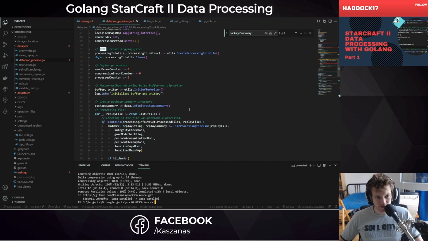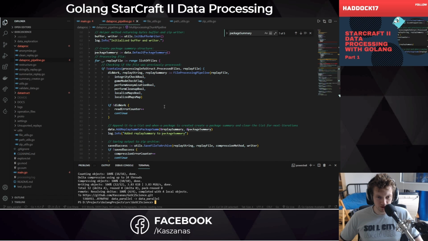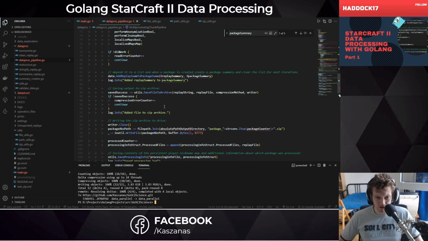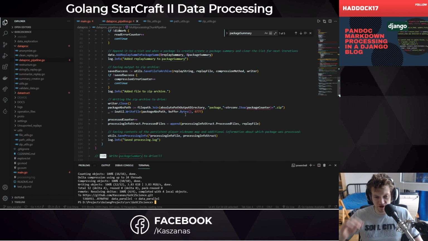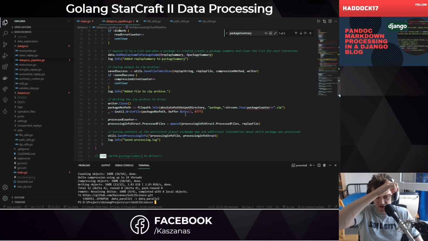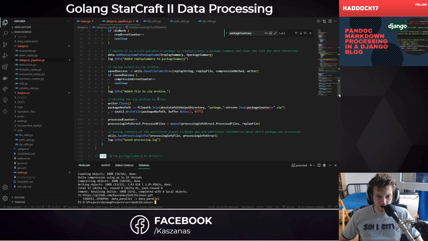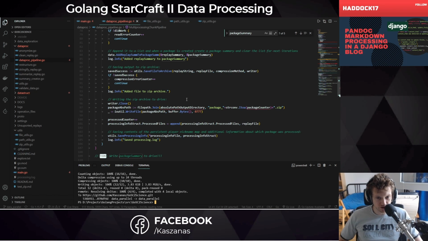Hopefully when I will be testing that one, there will not be much problems with different files being saved by different workers or different threads or whatever you want to call this.